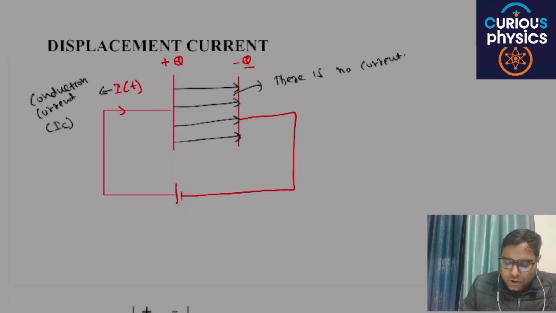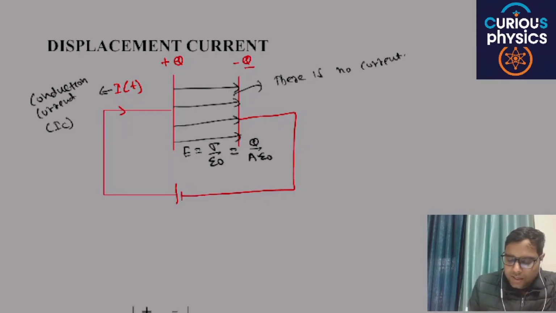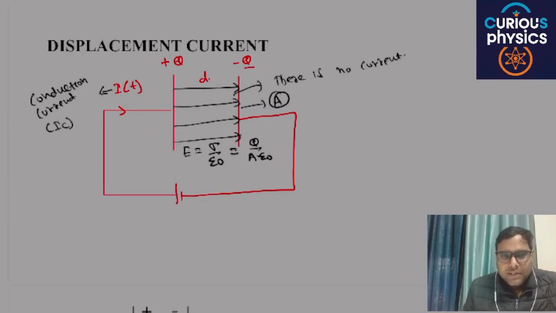Due to the charge accumulation on these plates, the electric field inside the capacitor will be sigma by epsilon naught, where sigma is the surface charge density. We can also write this as Q by A epsilon naught, where A is the area of the plate and d is the distance between the plates. Are you able to understand my point or not?